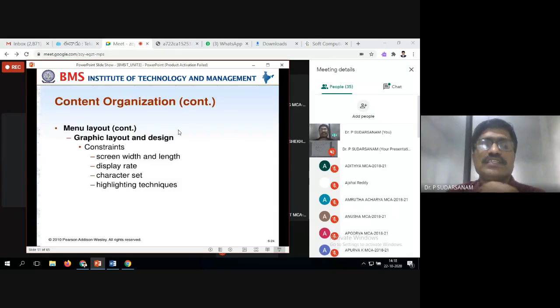Next is display rate, character set, and highlighting techniques. This is the most important for the menu layout. Graphical layout and design is nothing but constraints: screen width and length, display rate, character set, and highlighting techniques.